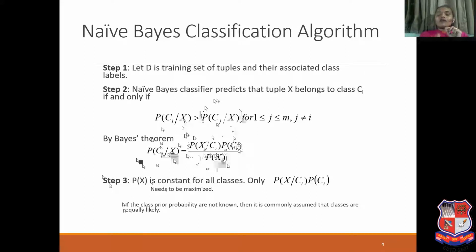So the value will be the same. If this is greater, then it will be greater. If this is greater, then it will be greater. So it is not having any impact on this particular equation. So we can say probability of X is constant in both cases, and we can omit it. Now we need to maximize only what? These two terms: probability of X given Ci and probability of Ci.